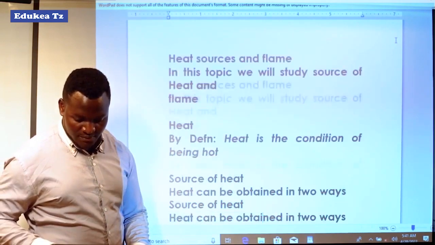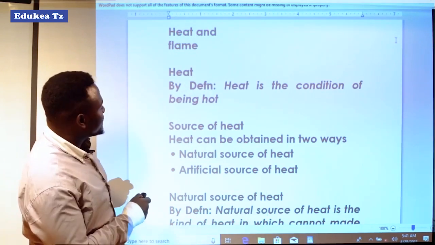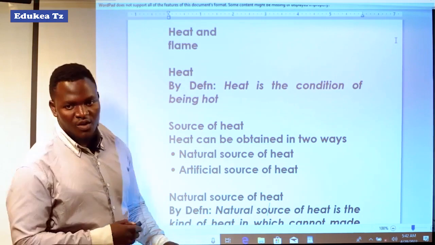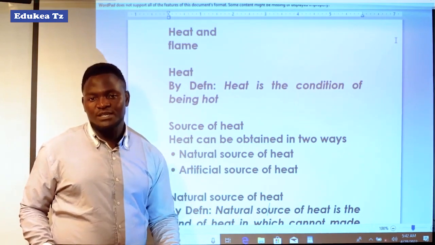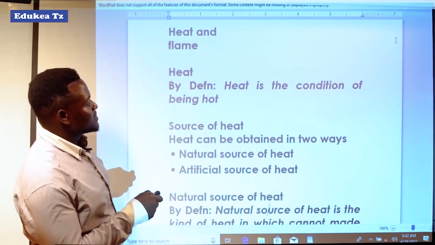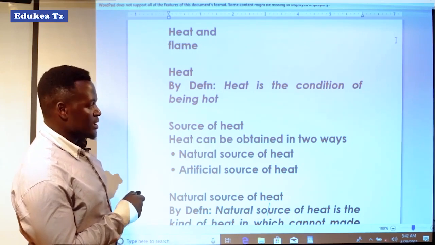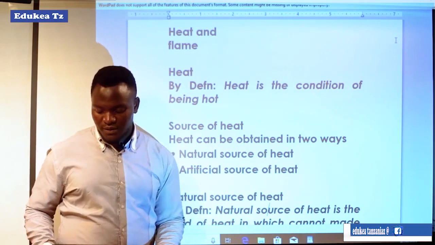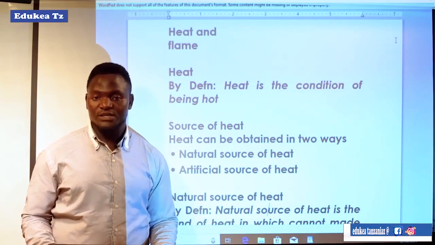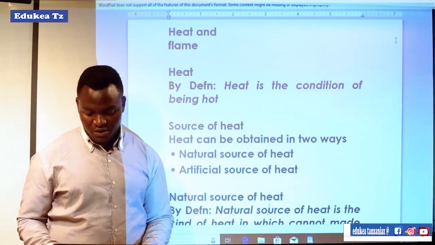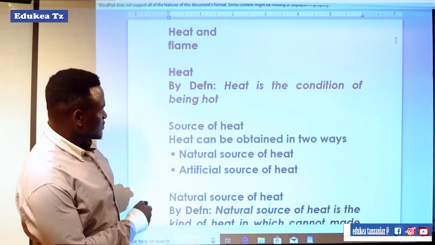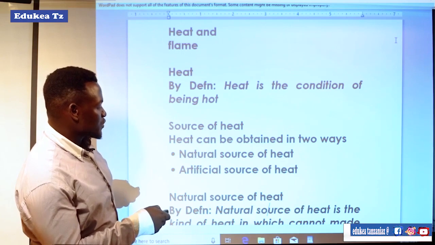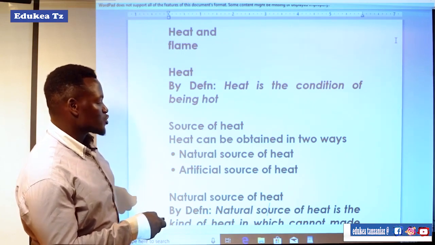Heat, by definition, is the condition of being hot. When we look at the definition of heat, this means that it is the condition of being hot. Now let us look at what the sources of heat are. Heat can be obtained in two ways: natural sources of heat and artificial sources of heat.